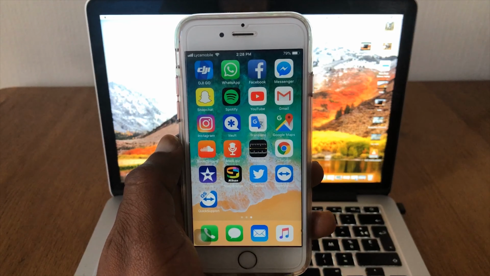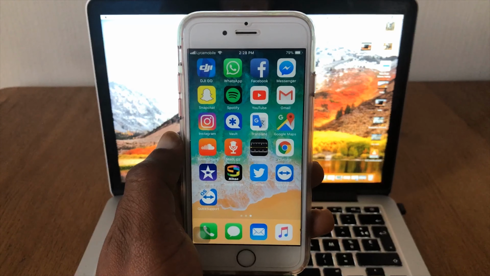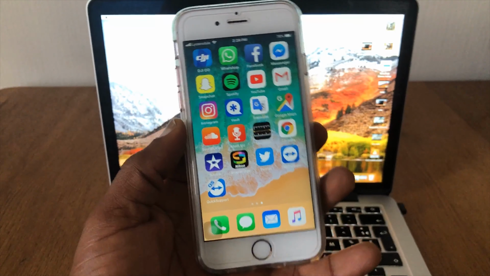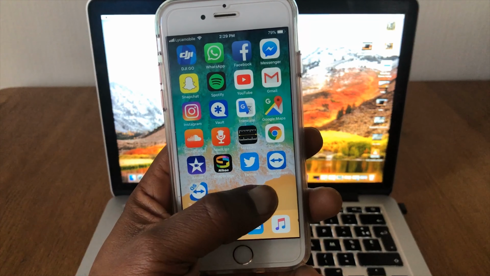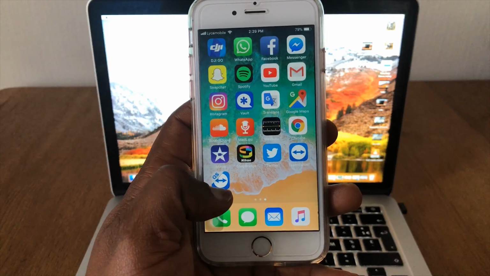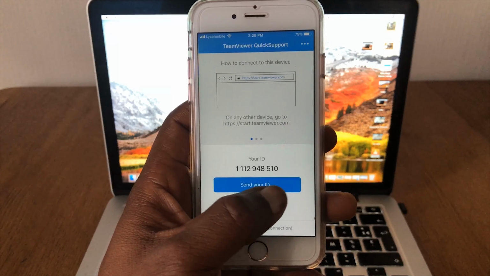Today I'm going to show you how to share the screen of your iPhone with your computer without using any USB cable. All you have to do is download TeamViewer and Quick Support, and you could just share your screen using the Quick Support ID.